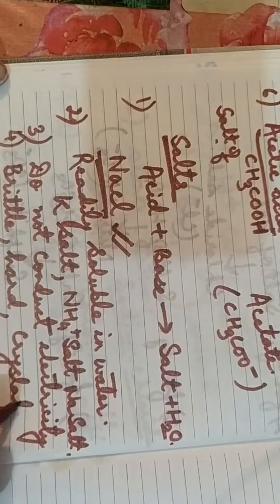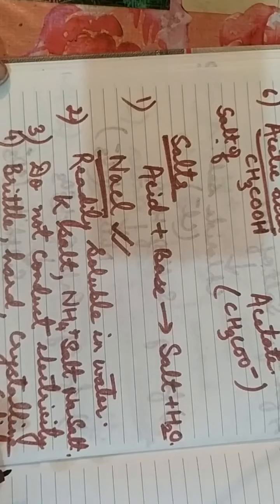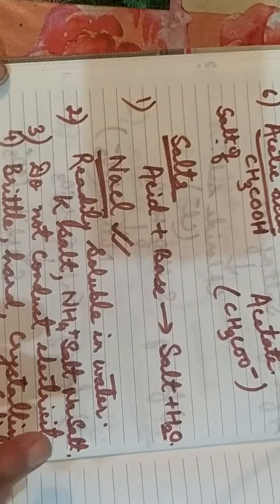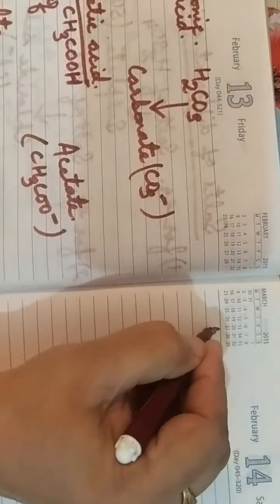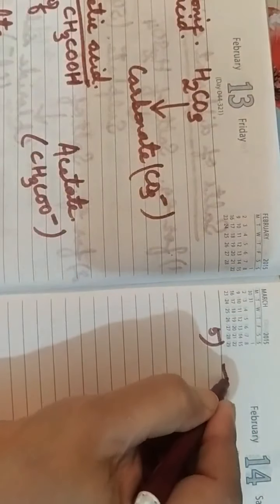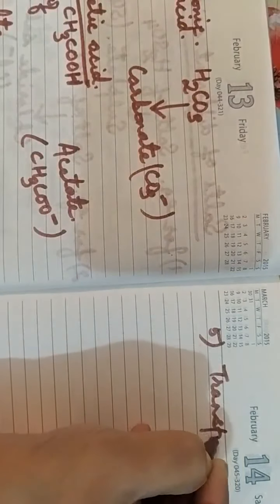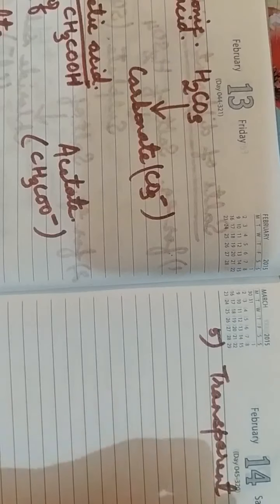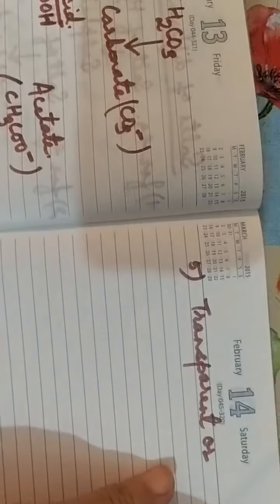Then another property of salt is that it is generally a brittle, hard and crystalline solid, found in crystal form. Then the fifth property of salt is that it may be transparent or opaque.